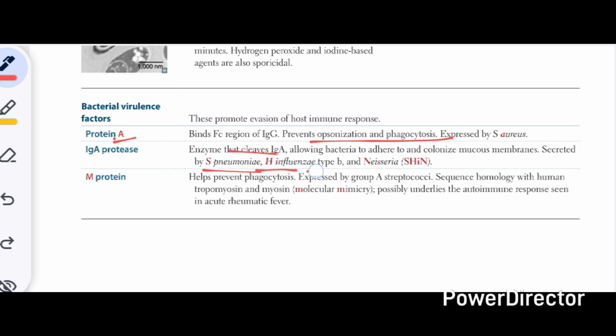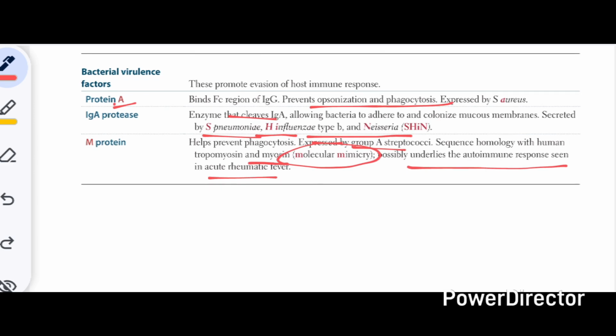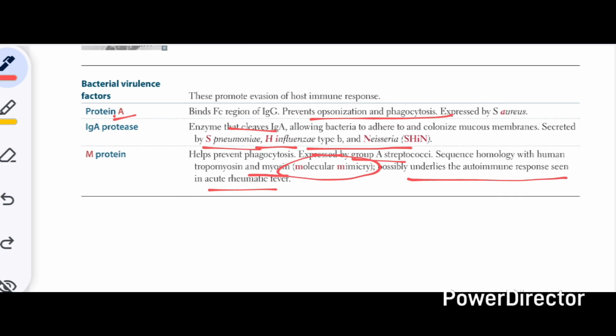Then we have the M protein that helps prevent phagocytosis also. It is expressed by group A Streptococcus. Sequence homology with human tropomyosin and myosin, which is also called molecular mimicry, can possibly cause the autoimmune response as an acute rheumatic fever. So what happens in acute rheumatic fever is that the antibodies that are produced against the M protein of the bacteria will also attack the M protein that is present on our myocardium, which will result in the autoimmune acute rheumatic fever.